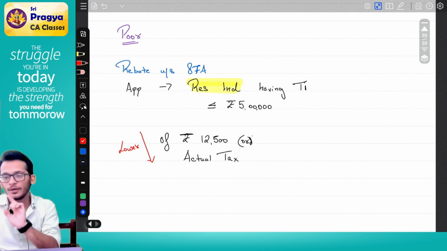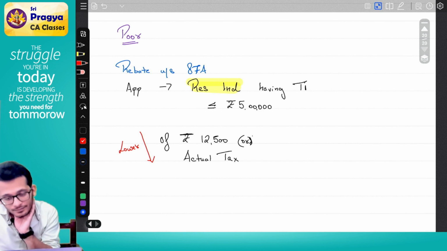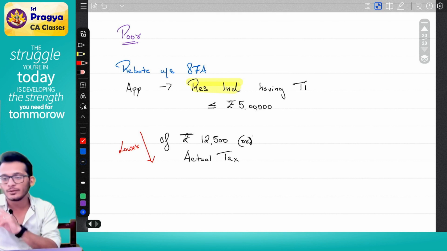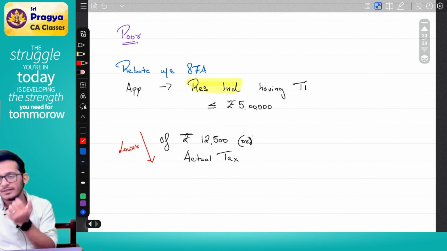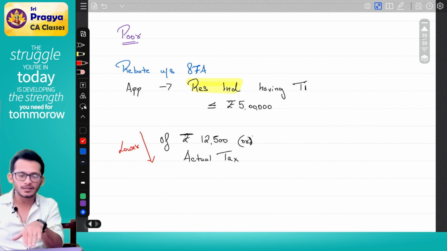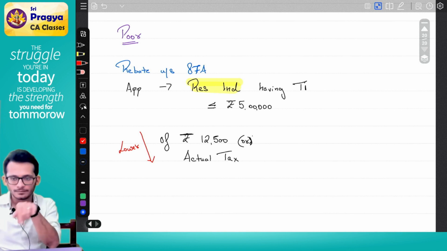For the balance 1.5 at the rate of 5%, it is 7,500. You can claim a rebate of 7,500 or 12,500, whichever is lower, which means 7,500. Tax will become 7,500. Rebate will become 7,500. Total tax will become 0.